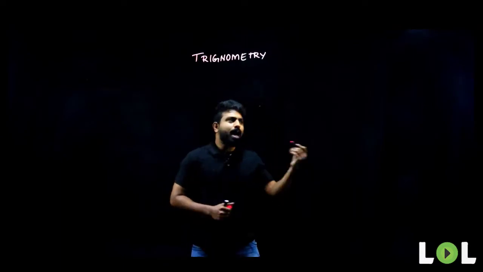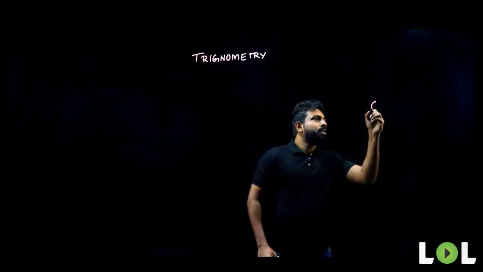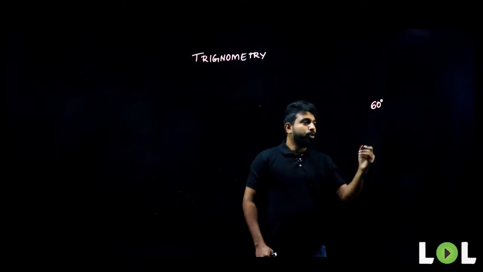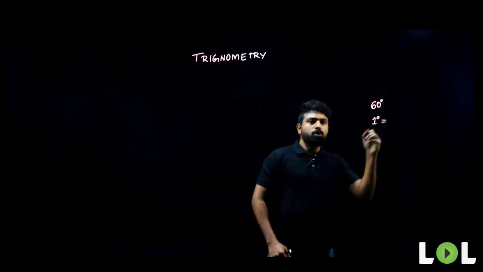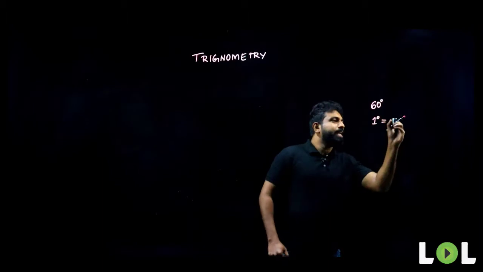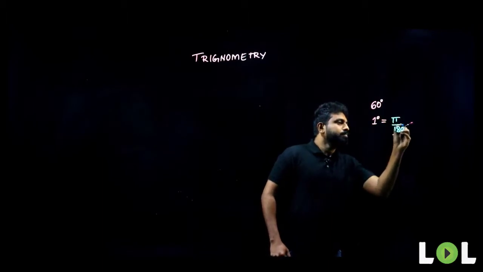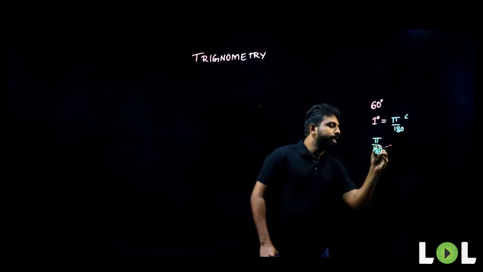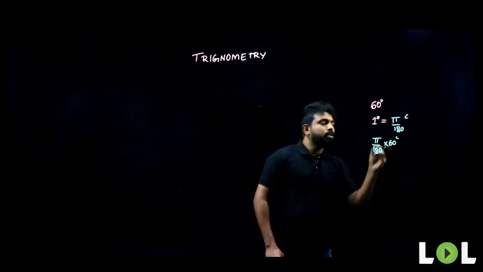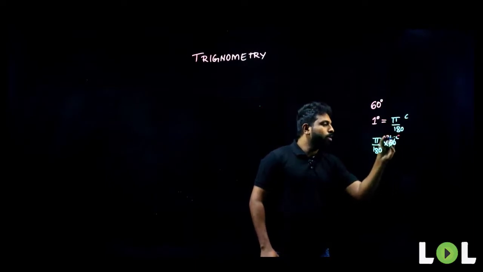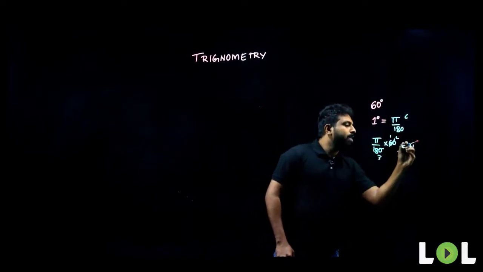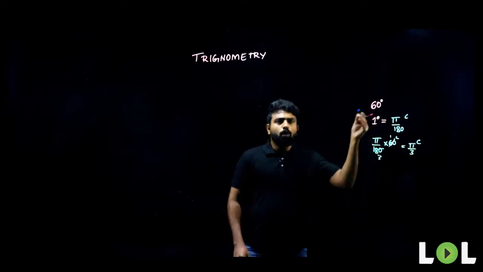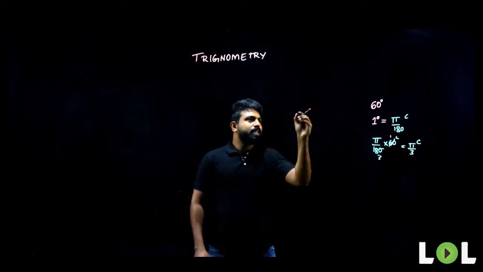Now, what if I ask you, what is the value of 60 degrees in terms of radians? How do you do this? You know that 1 degree is equal to pi by 180 radians. So, what is 60 degrees? Pi by 180 into 60 radians. So, what will be the value? Value will be pi by 3 radians.